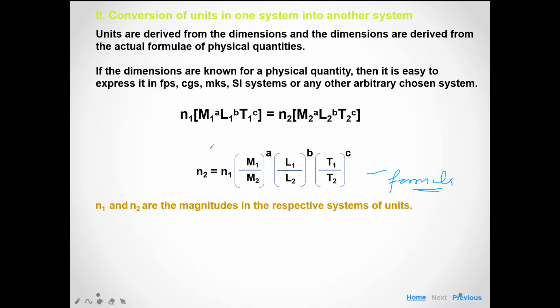Here n1 and n2 are the magnitudes in the respective systems of units. The smaller the unit, the bigger the magnitude of a physical quantity, and vice versa. For example, 1 meter equals 100 centimeter, and 1 Newton equals 10 to the power 5 dyne. So here Newton is the bigger unit and dyne is the smaller. Now we want to convert 1 joule into erg.